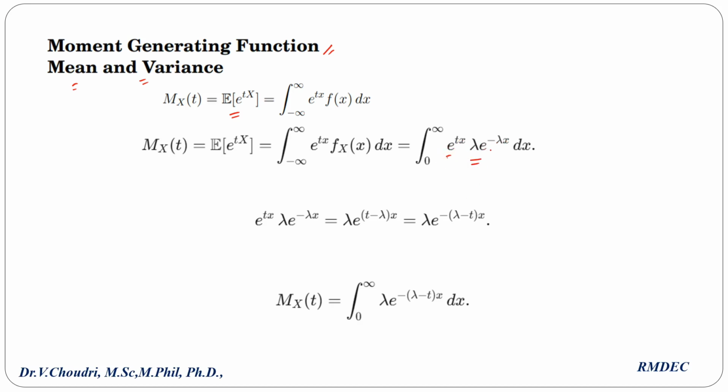Both bases are the same, so we should add the powers: tx minus lambda x. Let us keep the power negative, taking minus common: minus into lambda minus t. So inside the simplification, lambda into e power minus lambda minus t into x. Hence lambda is a constant, we can take it outside. Inside we have the integrand e power minus lambda minus t into x.